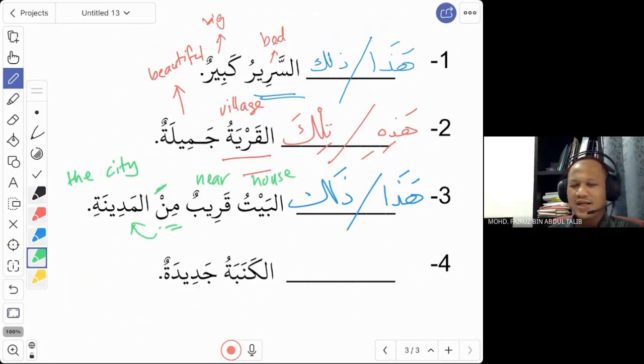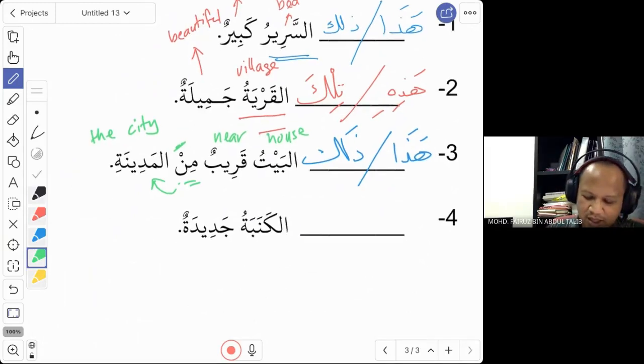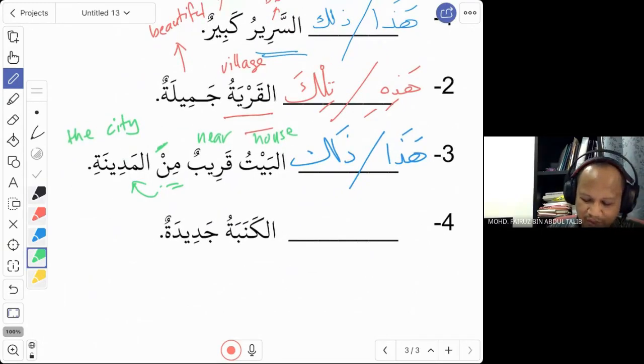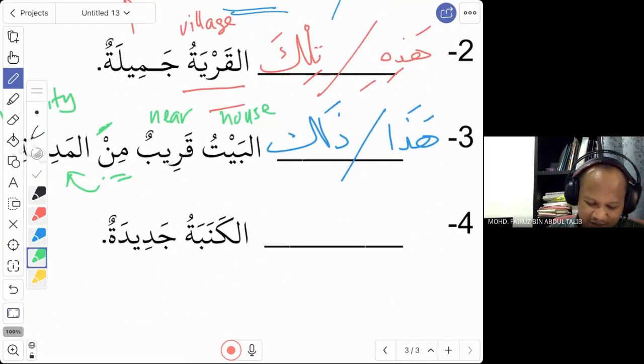City. Yes, Madinah is a city. This house, or that house, is near to the city. So this is the meaning for sentence number 3. And finally, sentence number 4. Hadha, hadhihi.